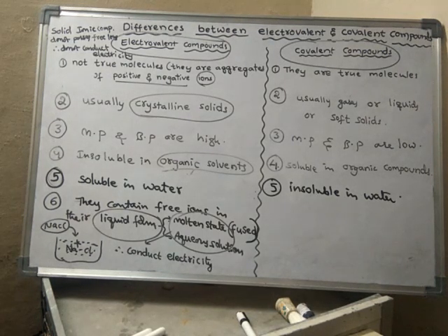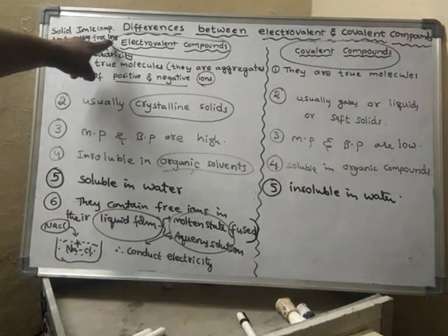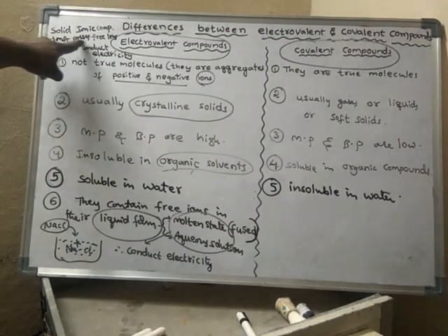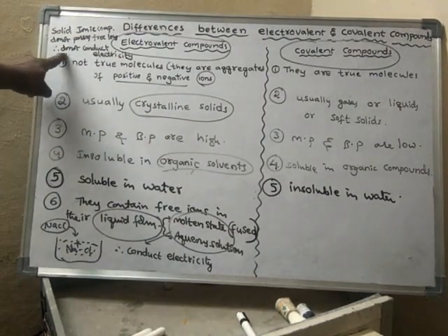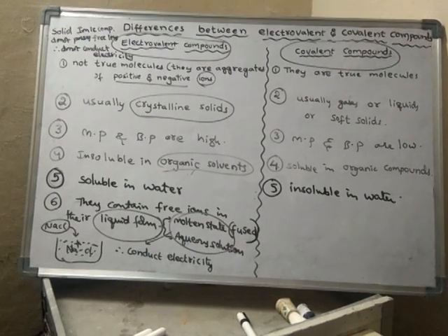Strong electrostatic forces of attraction are there between the ions. Hence, the ions do not move in the solid form, and you don't find free ions. As they do not possess free ions, they do not conduct electricity. Though they are ionic compounds, in solid form they do not conduct electricity.